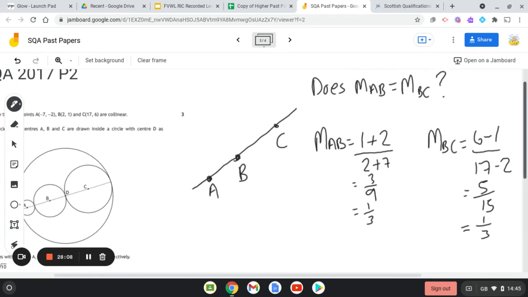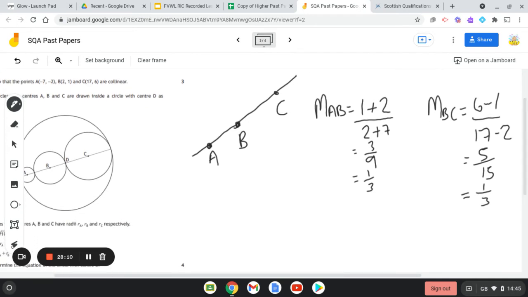Now, a common mistake is that people just leave their answer like that, without doing any explanation, just expecting the marker to finish the question off for them. You have to explain why that means that they lie on the same straight line.